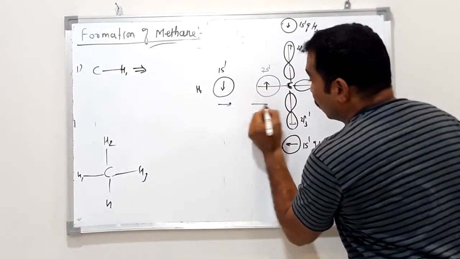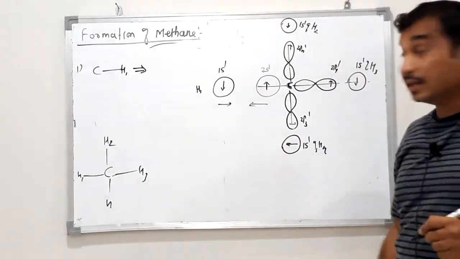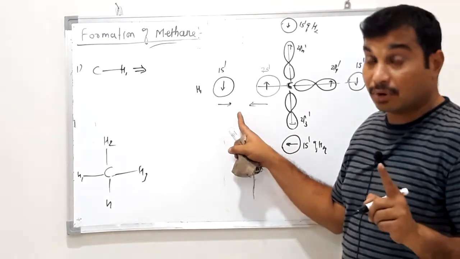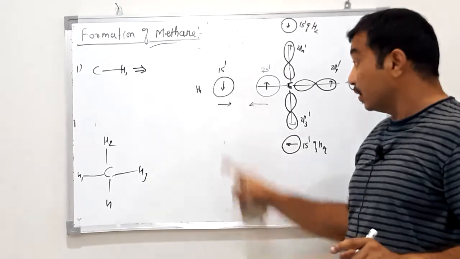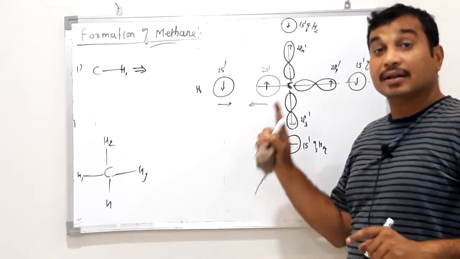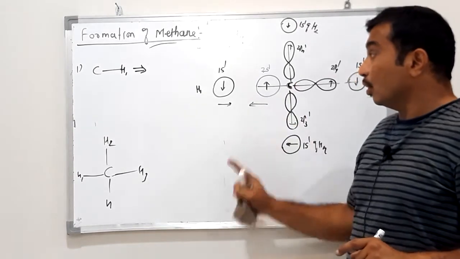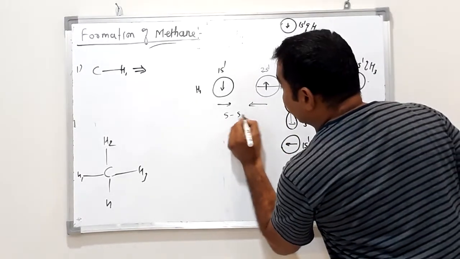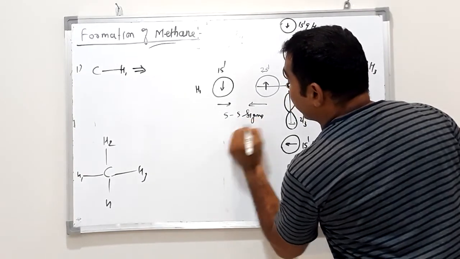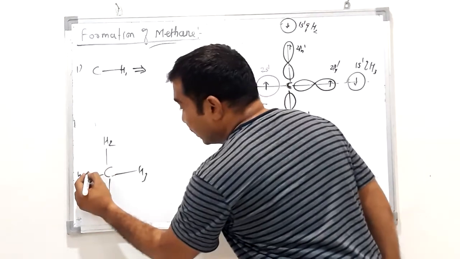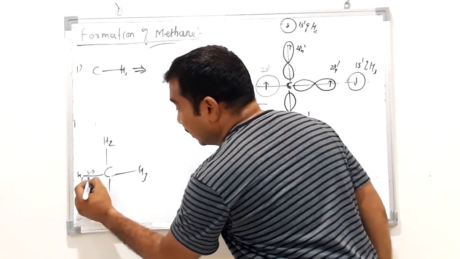These two orbitals overlap on one another and form a sigma bond. Which sigma bond? SS sigma bond, because both are S type atomic orbitals and therefore the resulting bond is an SS sigma bond.